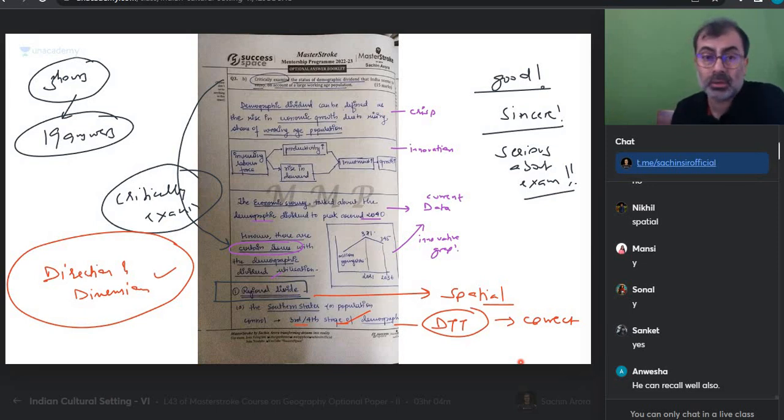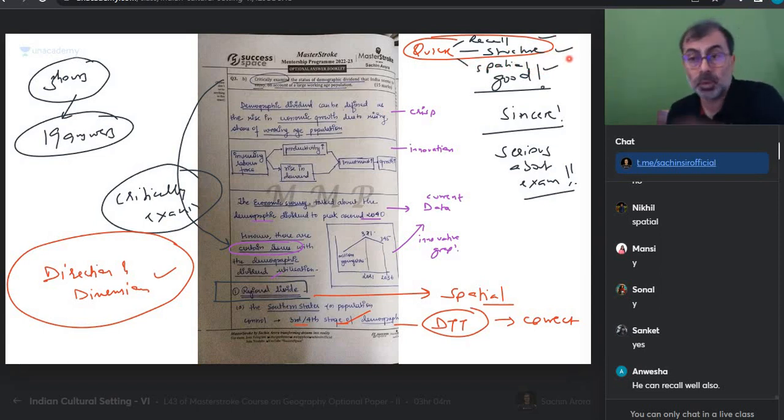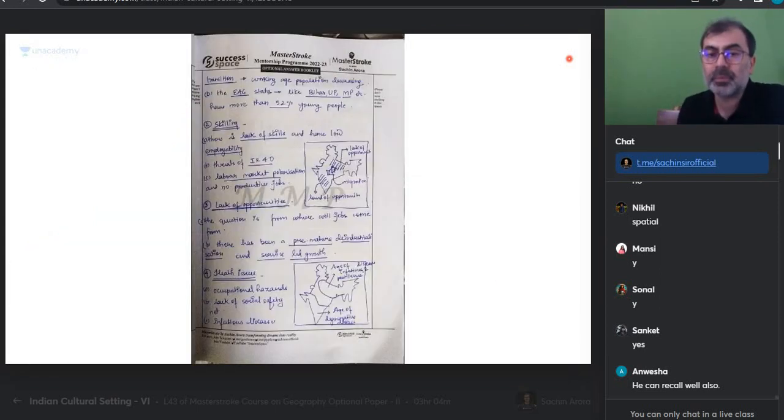Anvesha says he can recall well also. Very, very important. There is something which we don't see. He has a quick what? Recall ability. A quick structure ability. A quick spatial ability. You don't have it right now. But is any of your teacher telling you to develop that? Because ये तो चाहिए होगा exam. You just want notes and dictations. I'm saying I should be proud of me completing the test, completing the syllabus with my student knowing कैसे काम किया जाता. Can I go to the next page, second page?